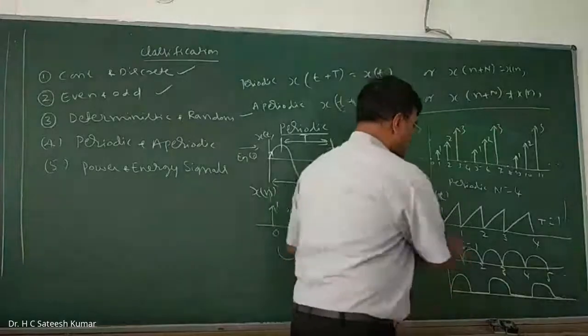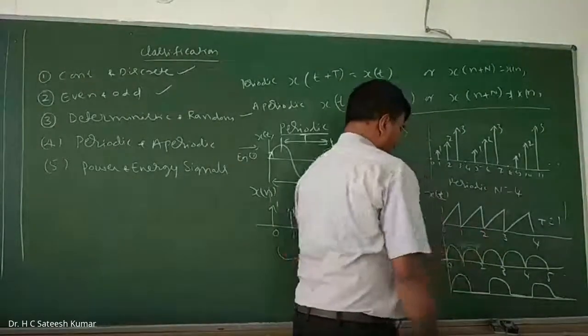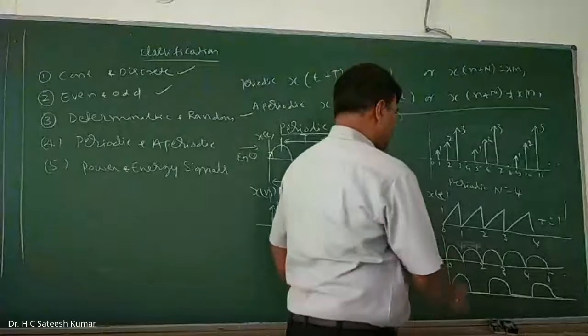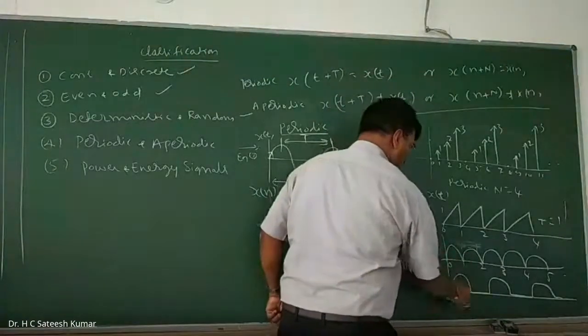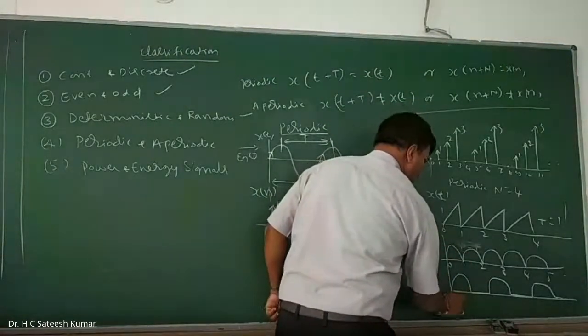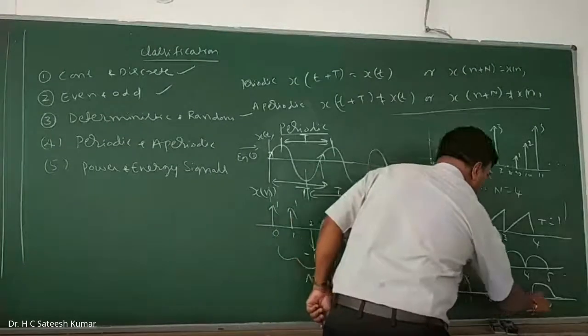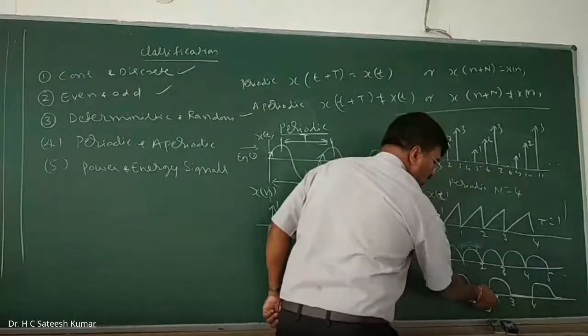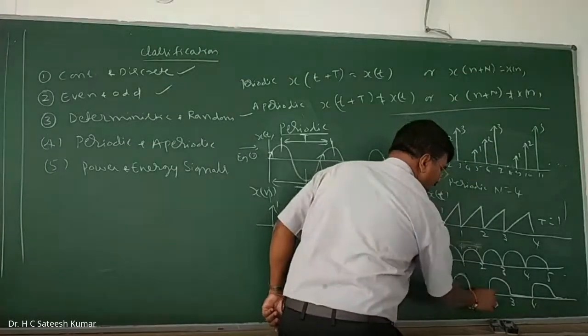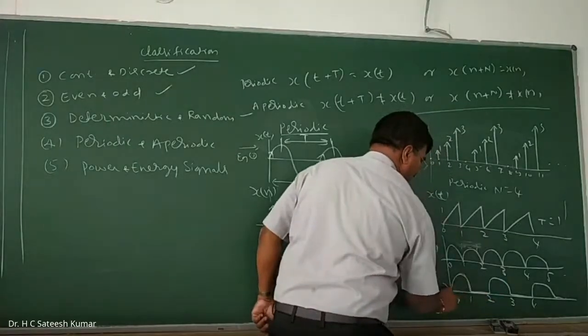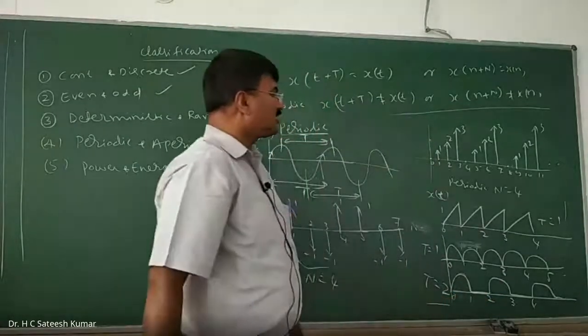T is equal to? It is periodic. Quite naturally, it is repeating, it is periodic. What is T here? T is equal to 1. What about here? T is equal to, what is that? 0, 1, 2, 3, 4. After 2 only it is repeating. See, this is going like this, and after this only it is repeating. Therefore, T is equal to 2, we can write it. So these are all the periodic signals.